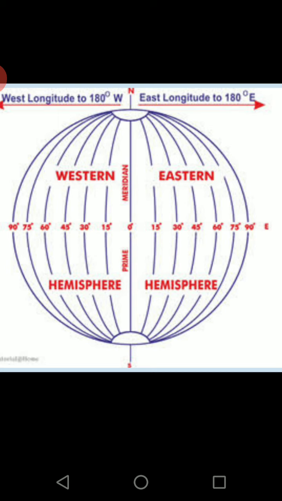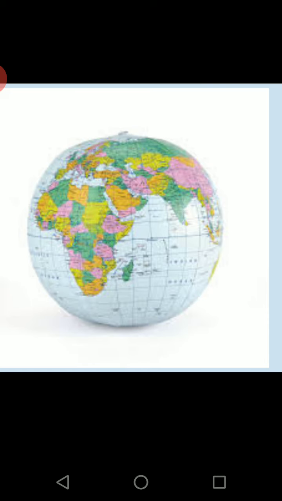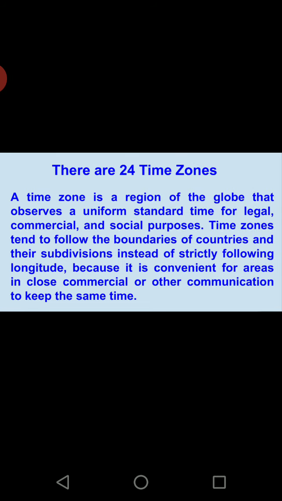Obviously, if these zones are of 1 hour, then on the complete globe, how many zones might be there? Obviously, 24 time zones. So on the globe, we do not show all the 360 longitudes. We show only 24 time zones. Each time zone consists of 15 longitudes and each time zone takes 1 hour.